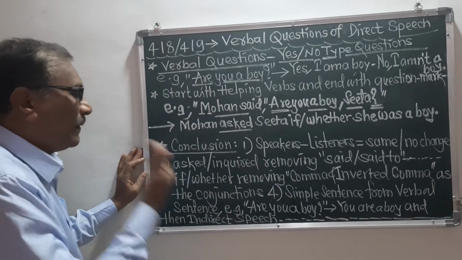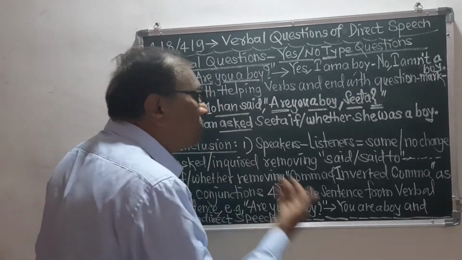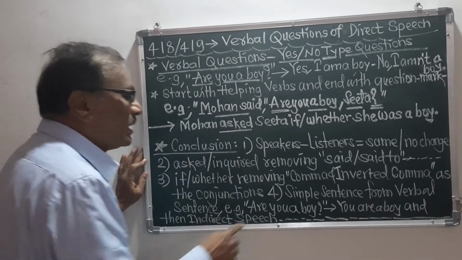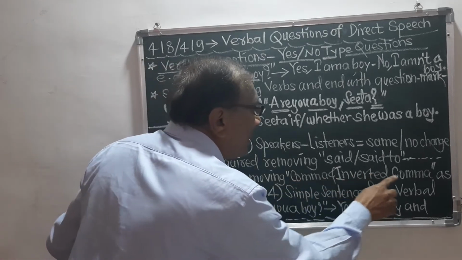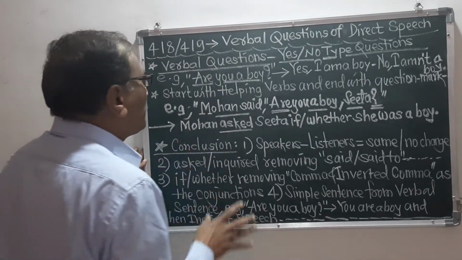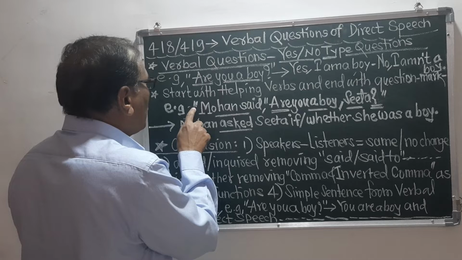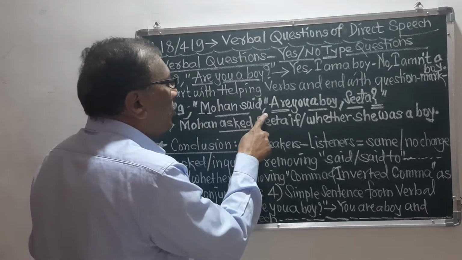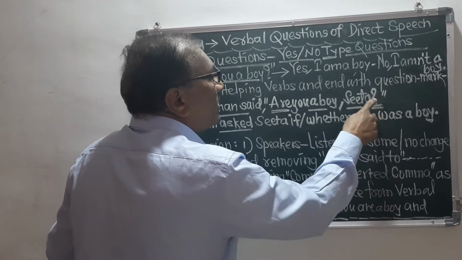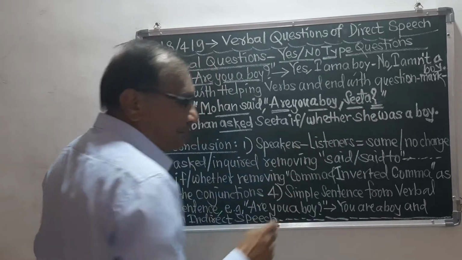And now the fourth rule, or the next explanation, is that the comma and inverted comma should be removed. See here, this is the inverted comma, this is the comma, and this is the question mark.